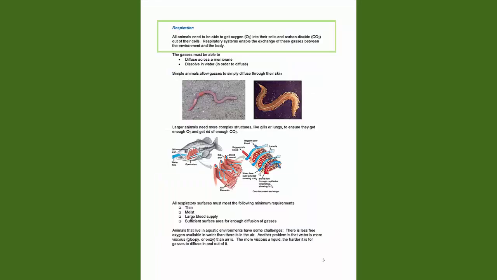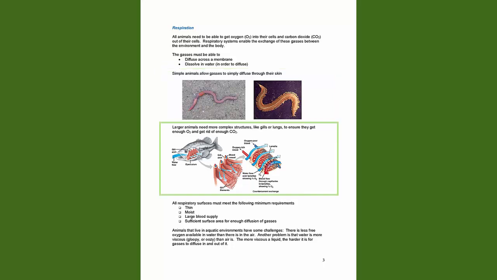Respiration. All animals need to be able to get oxygen, O2, into their cells, and carbon dioxide, CO2, out of their cells. Respiratory systems enable the exchange of these gases between the environment and the body. The gases must be able to diffuse across a membrane, dissolve in water in order to diffuse. Simple animals allow gases to simply diffuse through their skin.